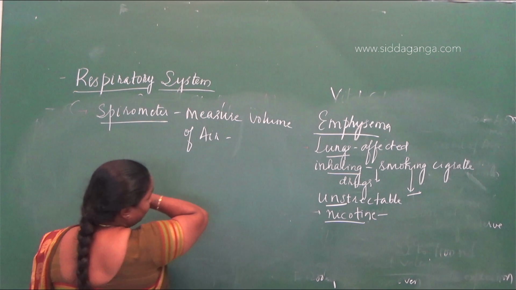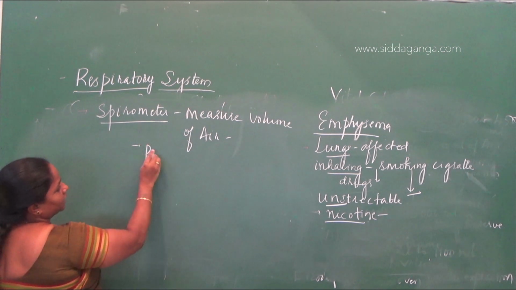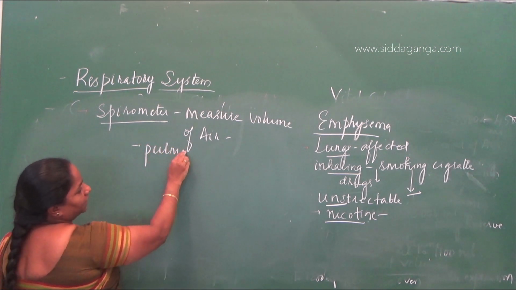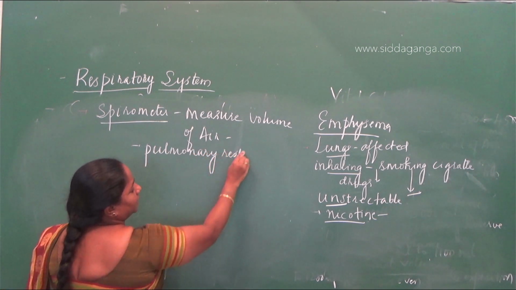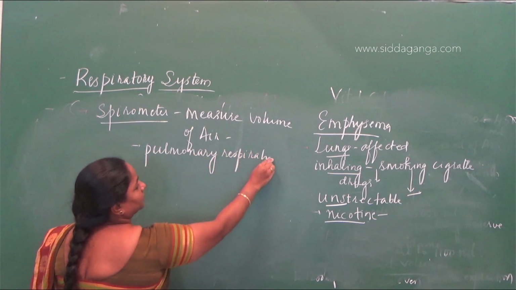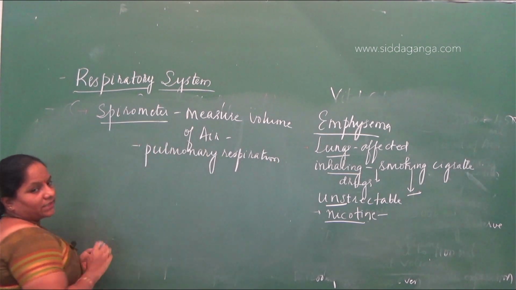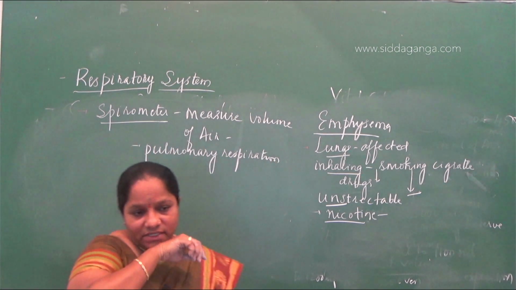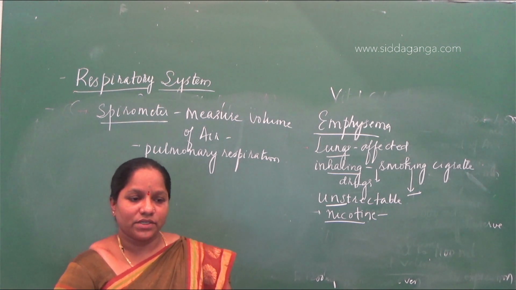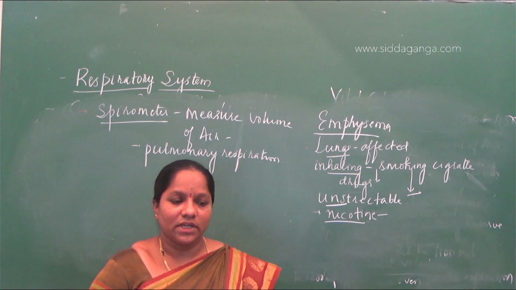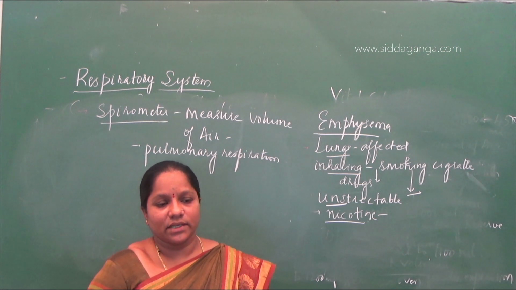This movement of air is also called pulmonary respiration, and spirometer is the exact answer for this. But what about the stethoscope, the second option? Stethoscope is an instrument used to measure the heartbeat occurring inside the human body.